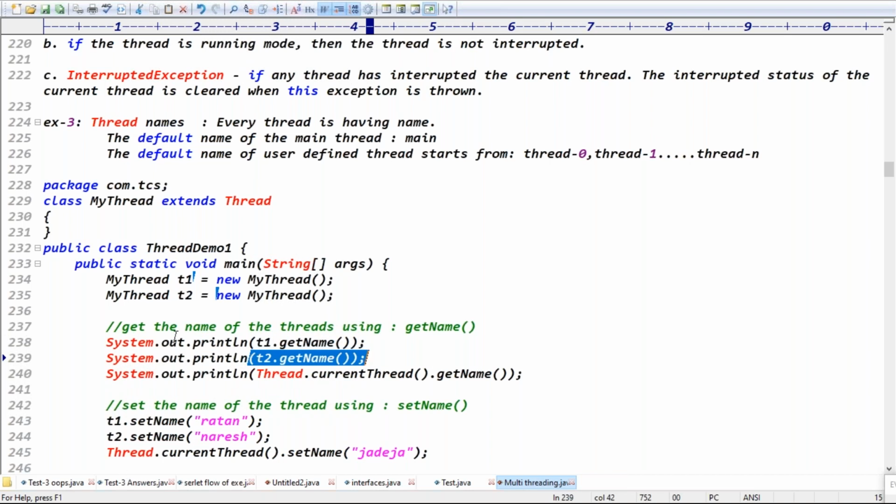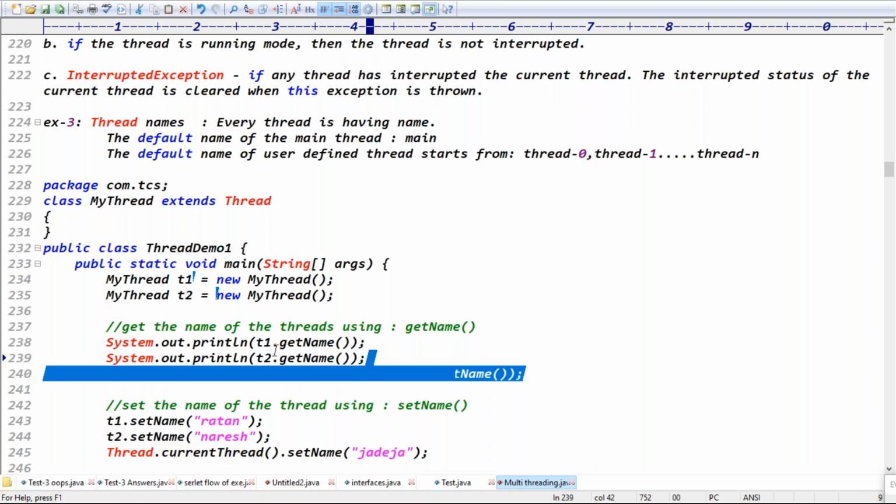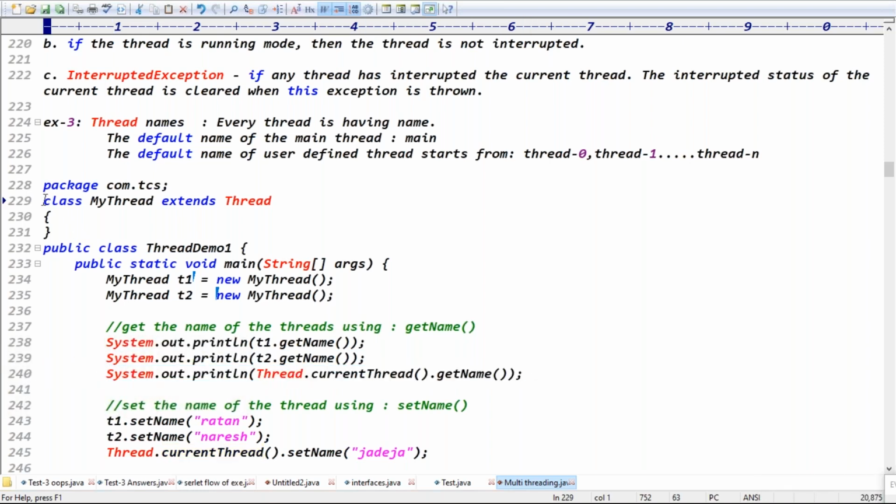But for the main thread, do you have any reference variable? There is no reference variable, right? To represent the main thread, we use Thread.currentThread().getName(). Then who is the current thread here? The current thread is the main thread, right? That's how you get the main thread name.